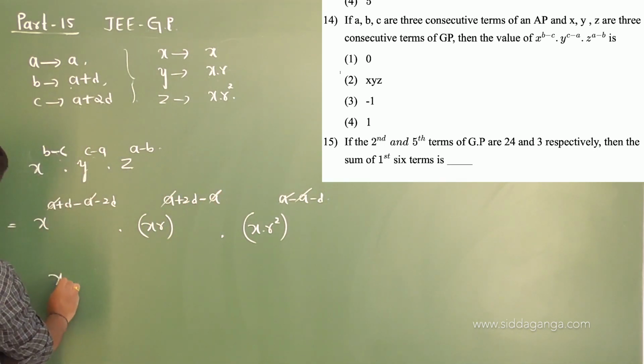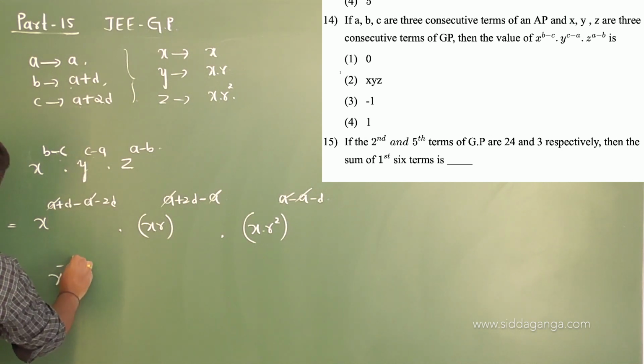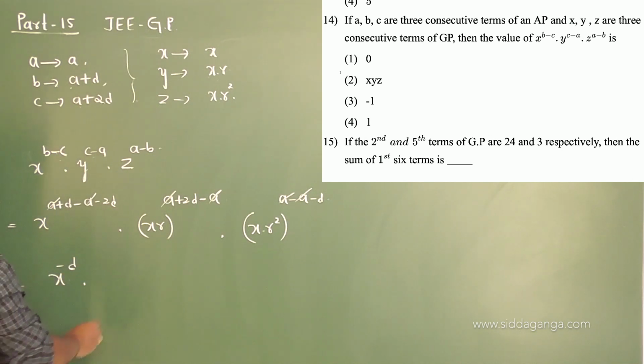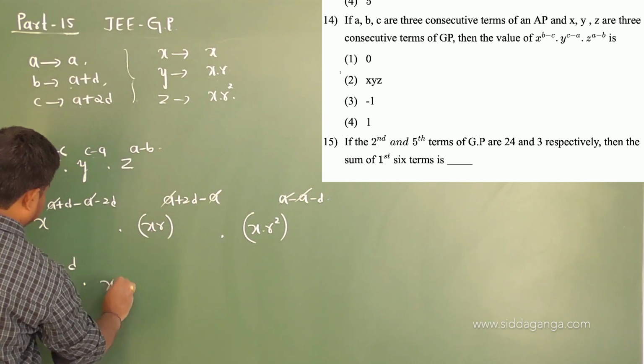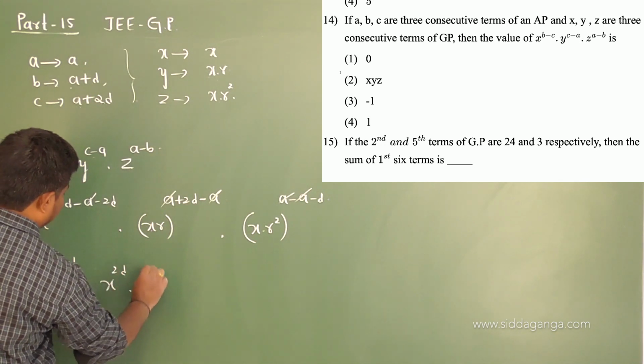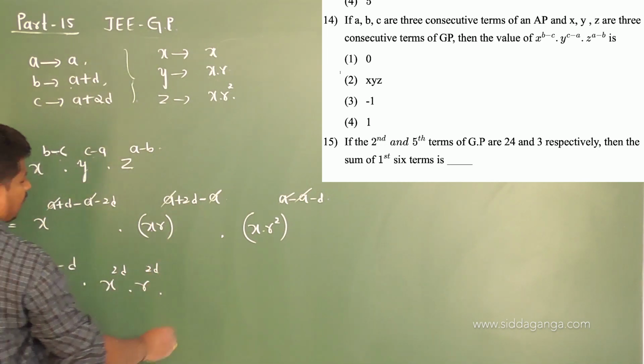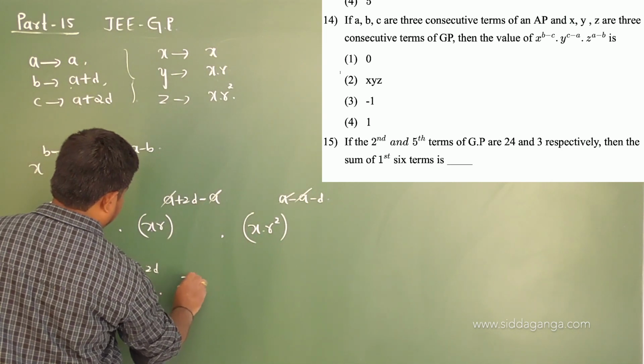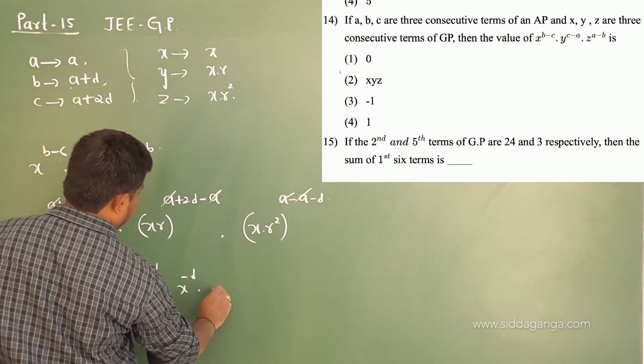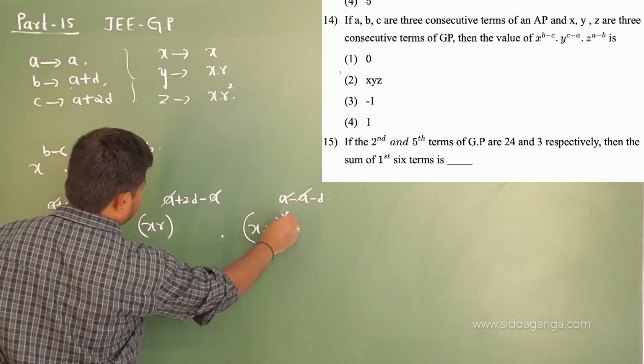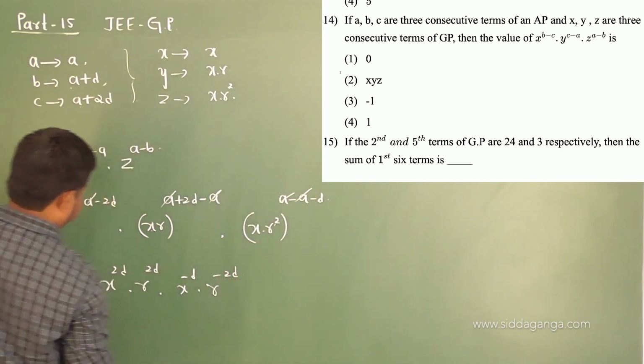What is remained? X power of minus D into X power of 2D into R power of 2D, and X power of minus D into R power of 2D minus 2D.